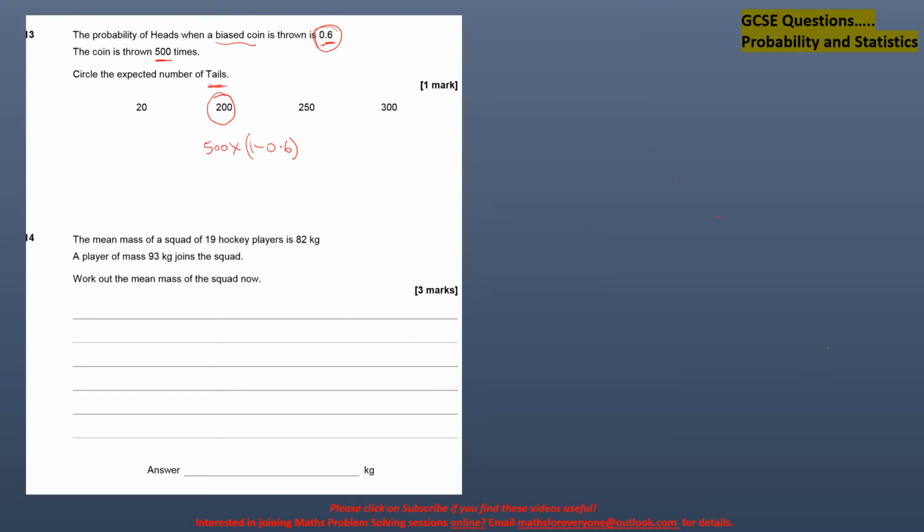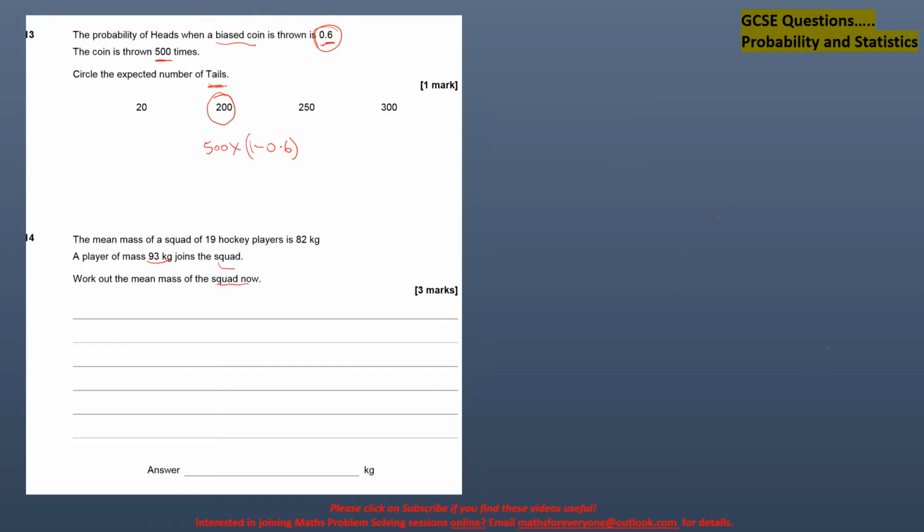The next question is: the mean mass of a squad of 19 hockey players is 82 kg. A player of mass 93 kg joins the squad. Work out the mean mass of the squad now.